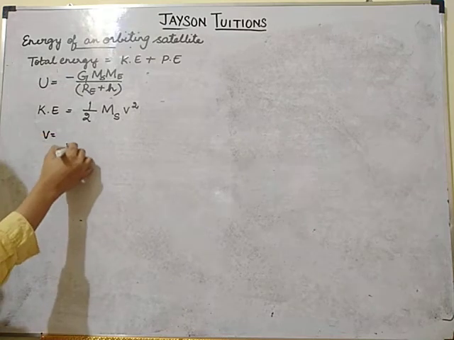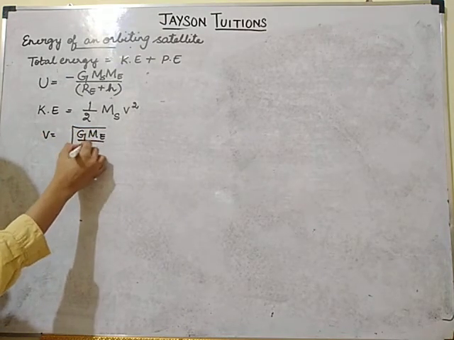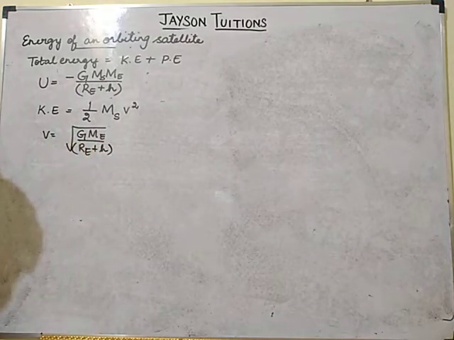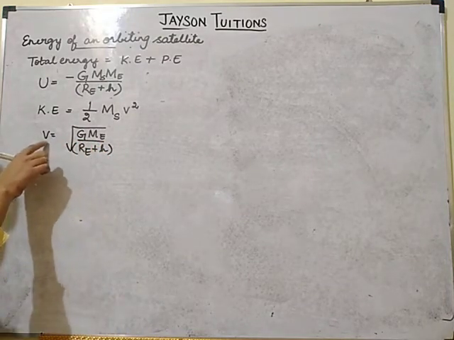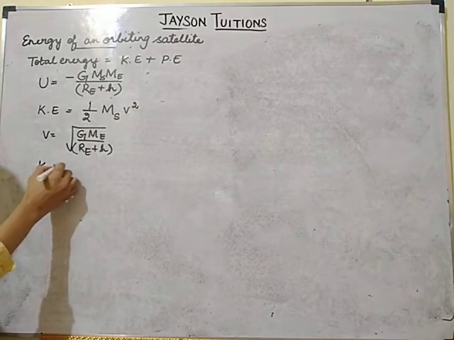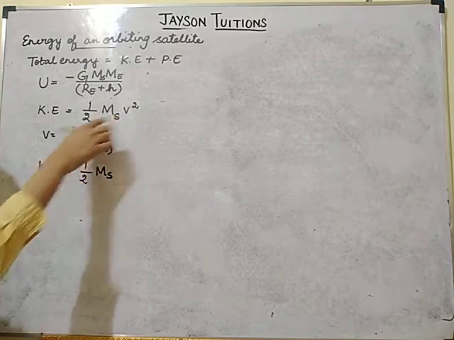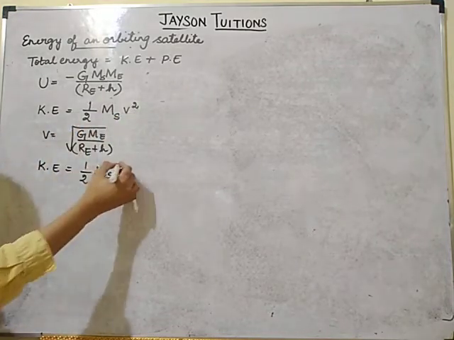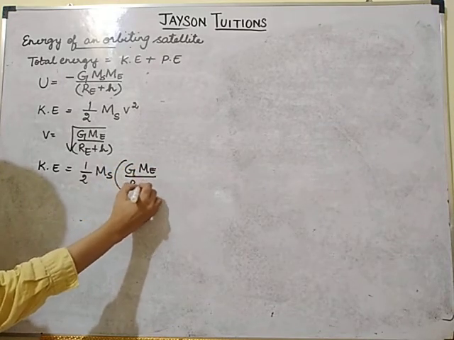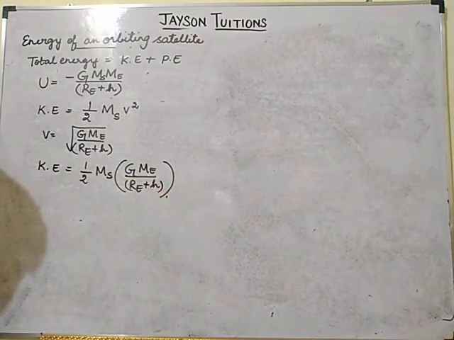V is equal to root of G ME divided by RE plus H. So substitute this v value in the kinetic energy formula. Kinetic energy is equal to half ms v square, and v square means the root will not come, so G ME divided by RE plus H.